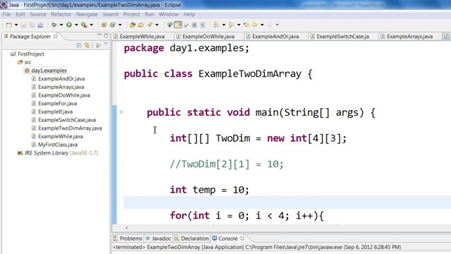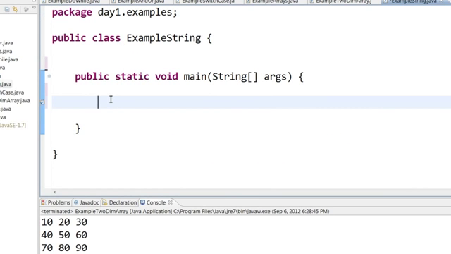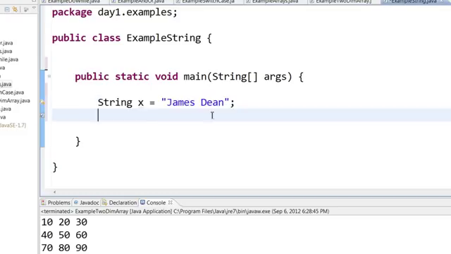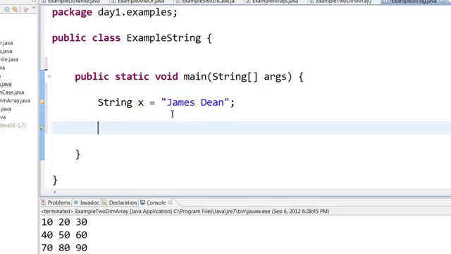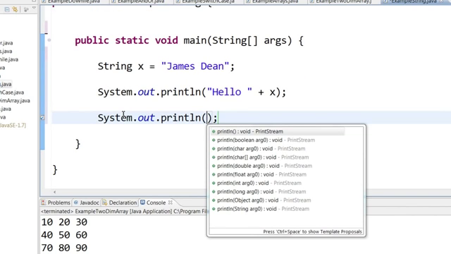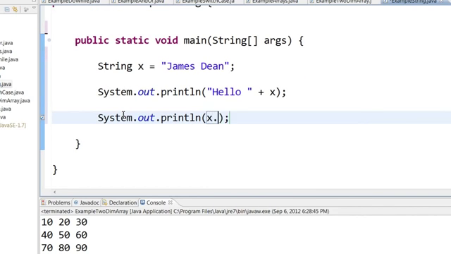Next, let us take a look at string manipulation. String is used to hold any text. So for example, I have a string x equal to James Dean. If I want to concatenate strings, I can do it like this. So this statement will print hello space and then it will concatenate it with James Dean to print out hello James Dean. If I want to convert the string into uppercase, I can say x dot